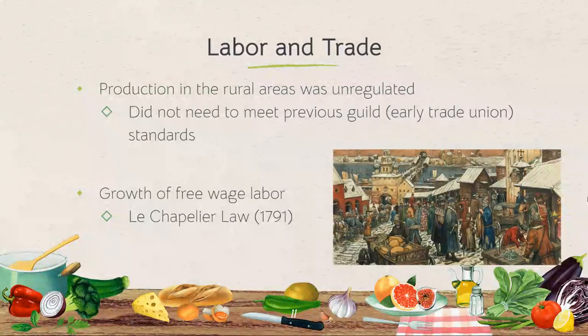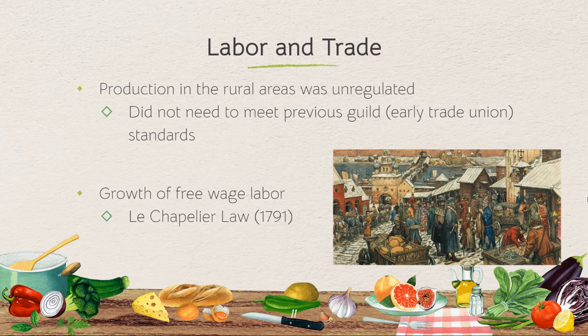All right, so we have all this production, and like we said, this production is unregulated in these rural areas. They don't need to meet these guild standards. And this is because there's going to be less restrictions from the government in these rural areas. So the cottage industry becomes capable of producing a ton of different types of goods, and it's going to supply the towns and the urban areas with more stuff.